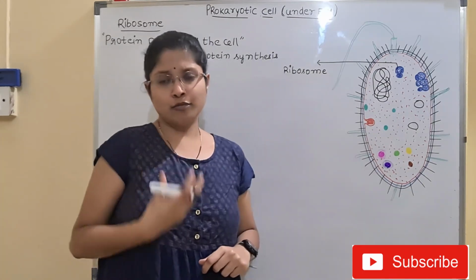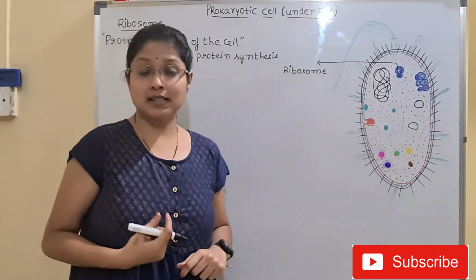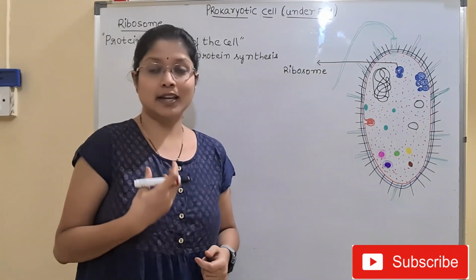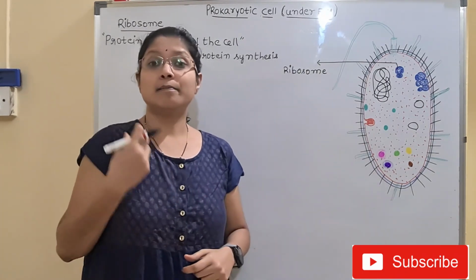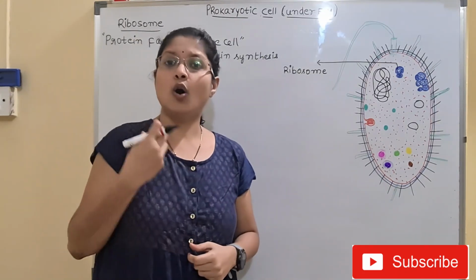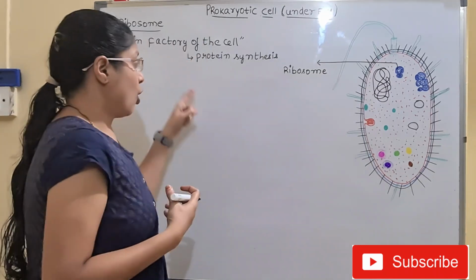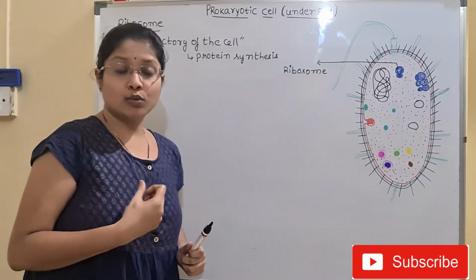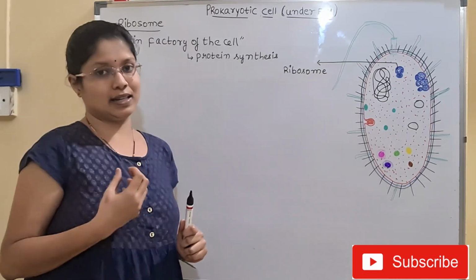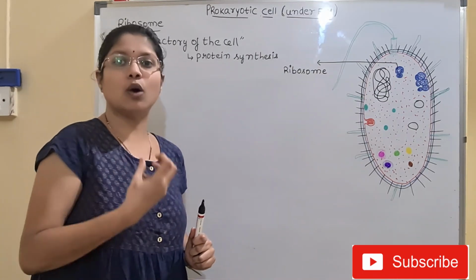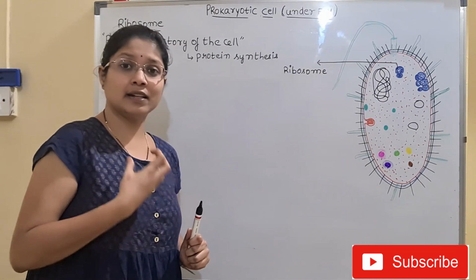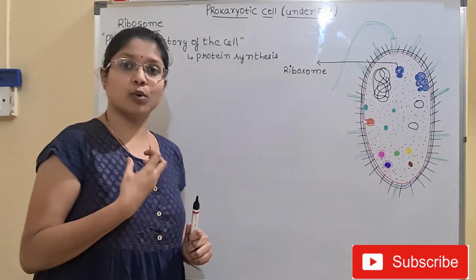There are thousands of proteins present inside a single cell. If you take the whole body, we have millions of different types of proteins inside an organism. All these proteins are produced in the cell cytoplasm with the help of an organelle which is a non-membrane bound organelle. It doesn't have any membrane, and this organelle produces the proteins.